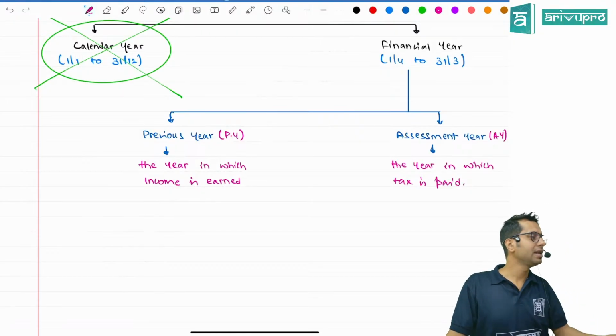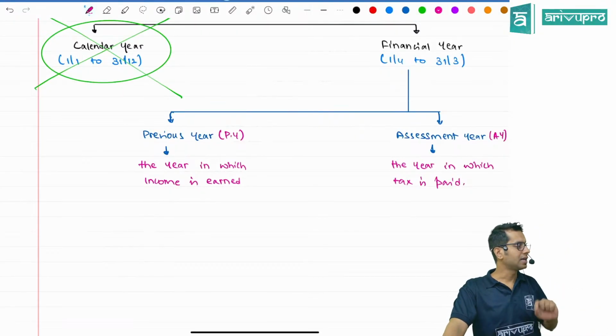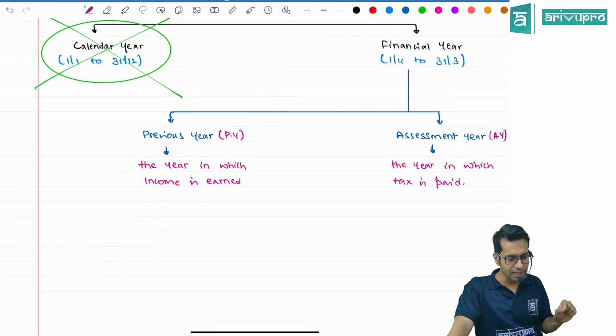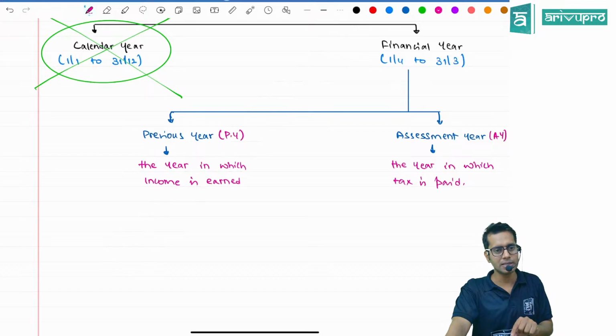Previous year means the year in which income is earned. Assessment year means the year in which tax is paid. The year in which you are earning the income is called as? And the year in which you are going to pay tax is called as?